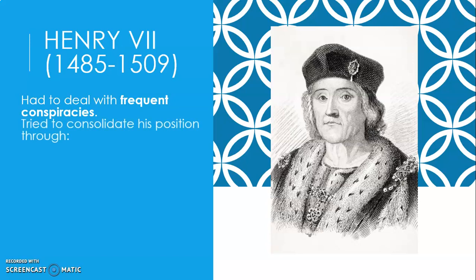But he tried to consolidate his position. He wanted to be accepted as the true king of England after all those fights against the York, yes. So he really wanted to demonstrate, to show that he was the right man at the right place. What did he do in order to do that? Different things. For example, a treaty with France to close all the wars against France. He started a new period of peace with France, okay? And this gave him quite a recognition.